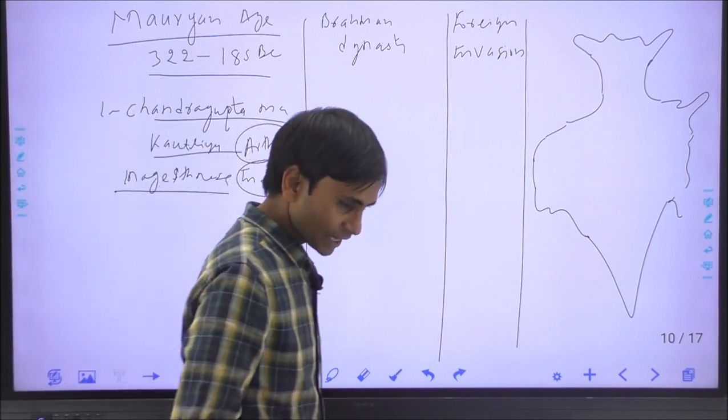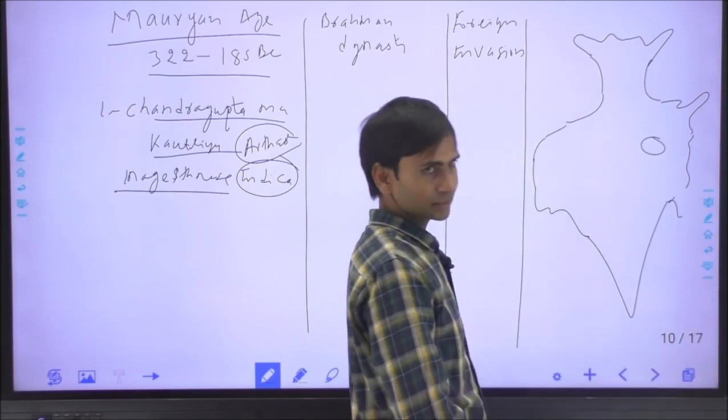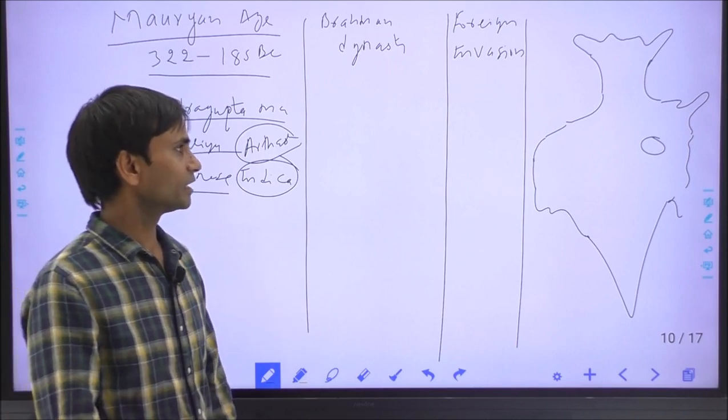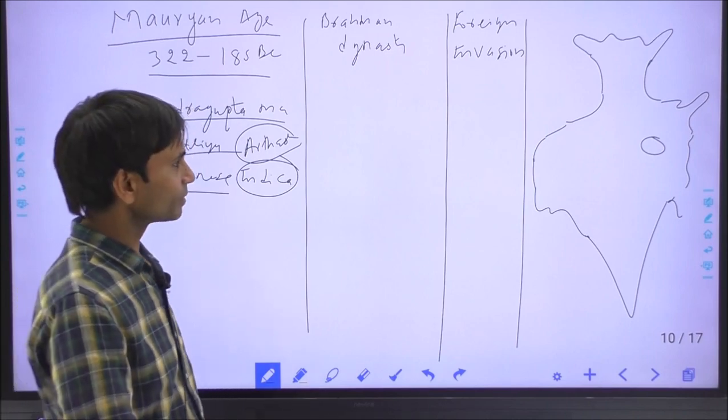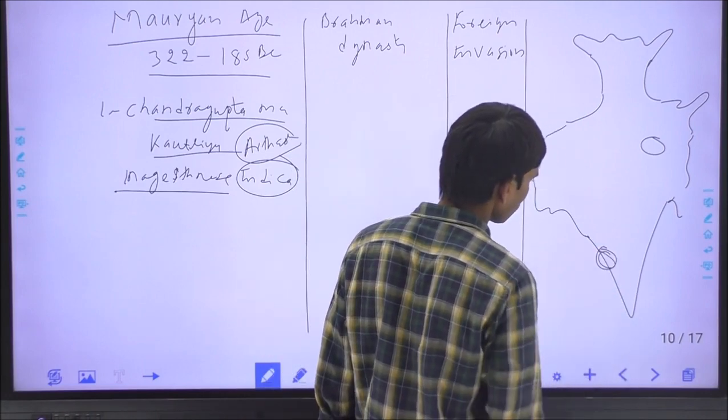During Chandragupta Maurya, there was a 12-year famine in Magadh, and after that Chandragupta Maurya, with the help of the Jain saint Bhadrabahu, sacrificed his life at the Sravanabelagola hill.